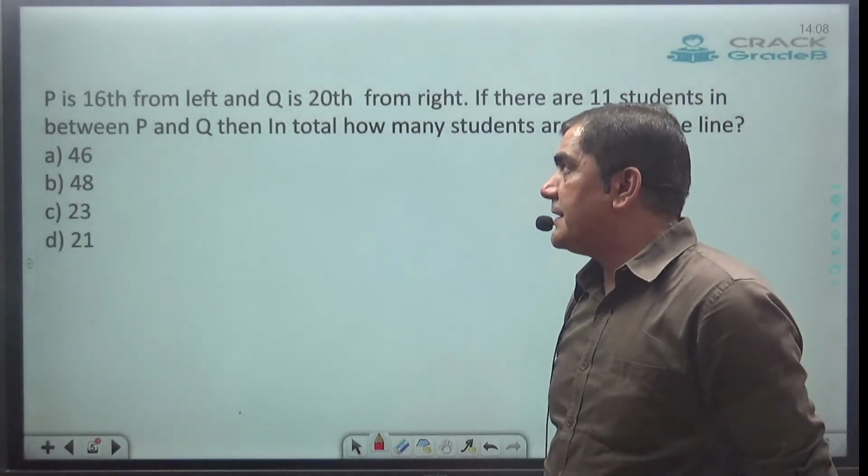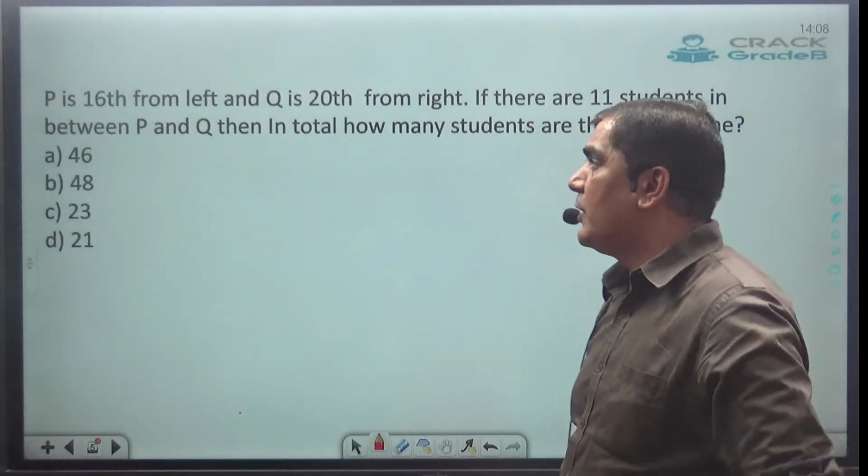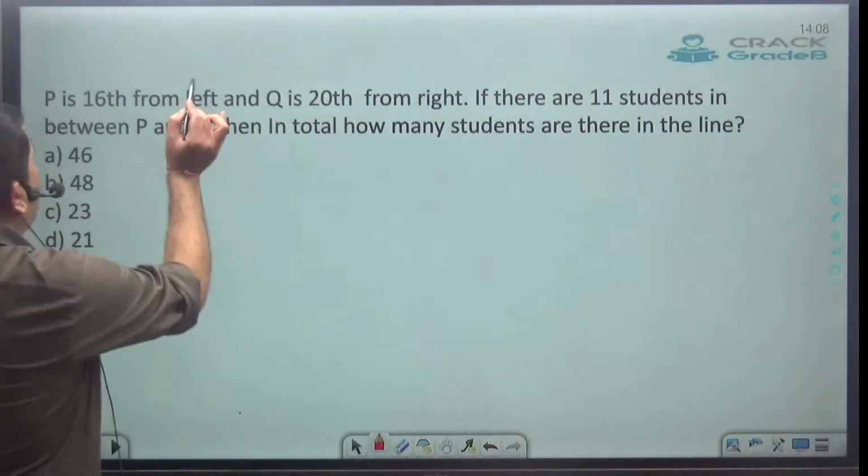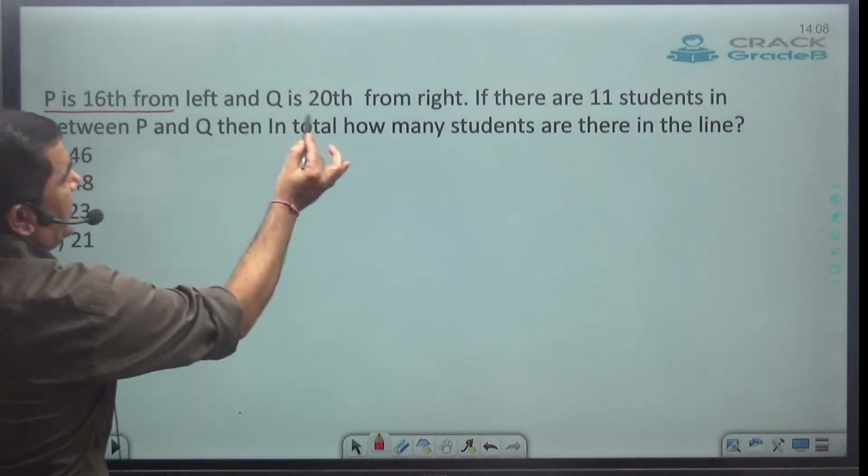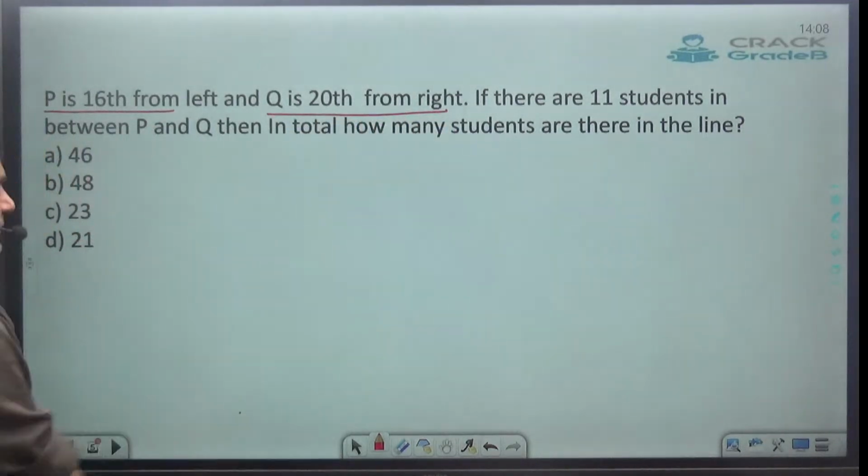Now, before I start discussing this problem, let's understand the meaning of this line. What does this stand for? P is 16 from left, or Q is 20th from right. What is the meaning of this line?